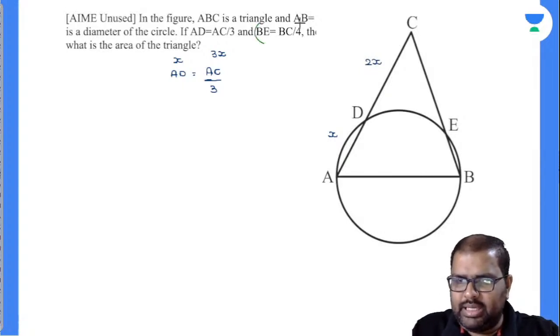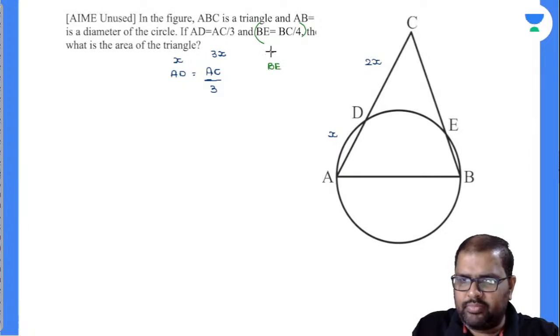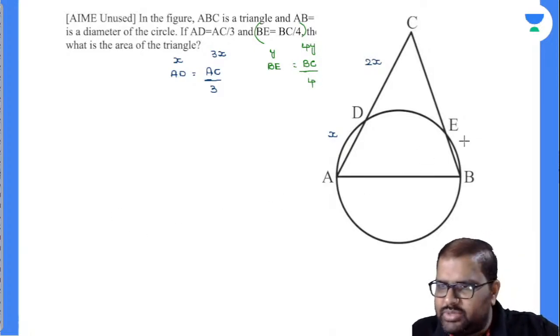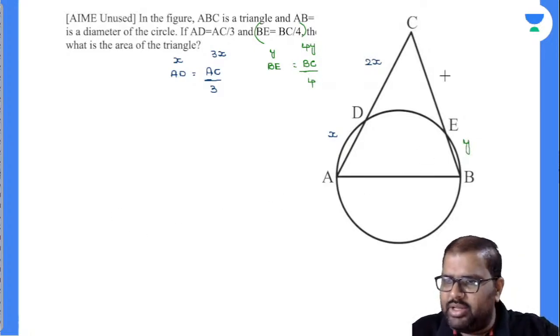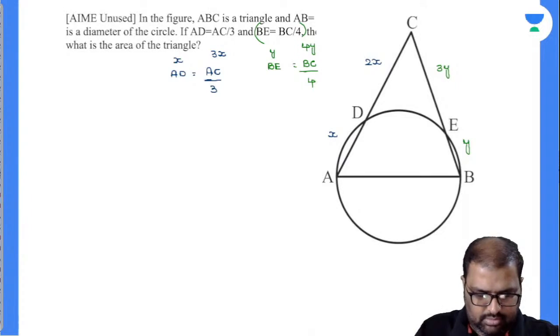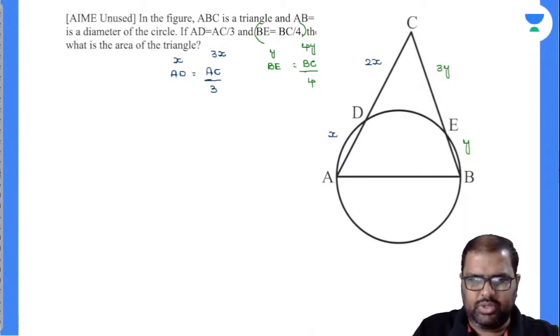Let's come to the same thing. BE by BC, right? I'll take BE as Y. Now, what will be my BC value? BC value will be 4Y. So BE value is Y. What will be the CE value? CE value will be 3Y. Now, it should come in ratio regarding something, right? So what is the answer finally there?